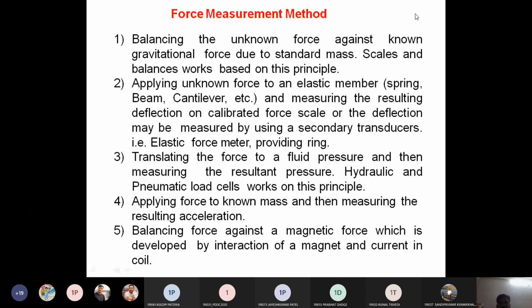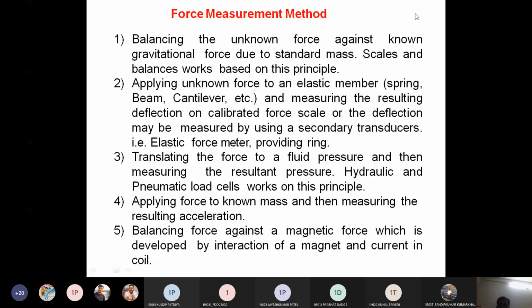Third one is translating the force to a fluid pressure and then measuring the resulting pressure, where we discuss the hydraulic and pneumatic load cell. Fourth one, applying force to a mass and then measuring the resulting acceleration as per Newton's second law, which we discussed earlier. If one quantity is given, we have to find the other. Suppose acceleration is given and mass we have to find, then we multiply, so we get the force.